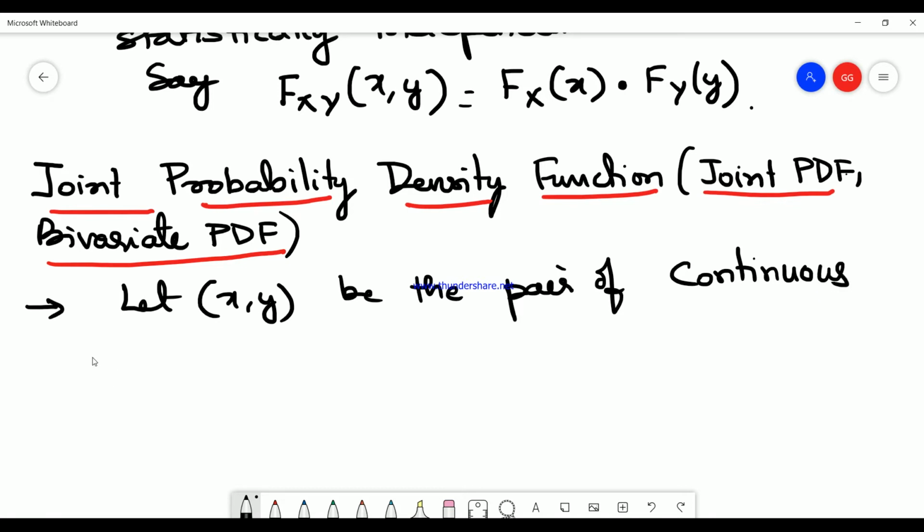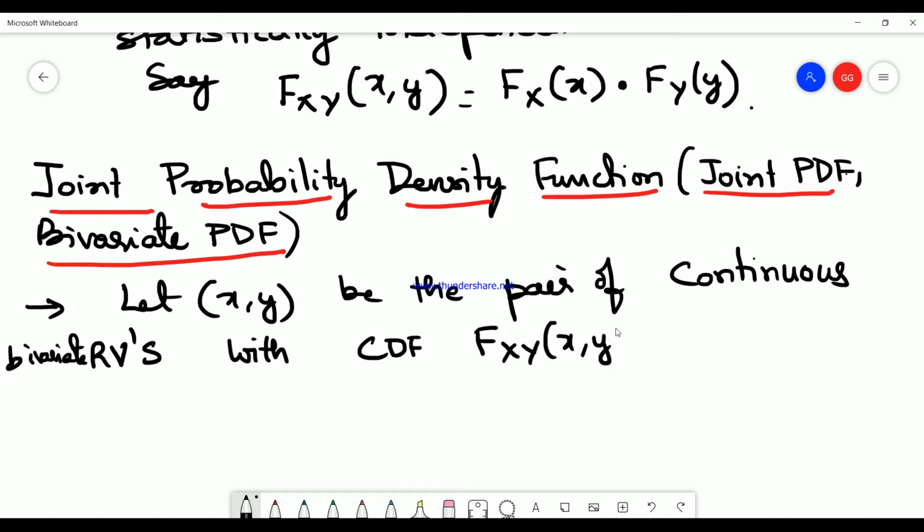The word continuous is very important because the PDF is used for continuous random variables. So let X, Y be continuous bivariate random variables with cumulative distribution function F_XY(x, y).